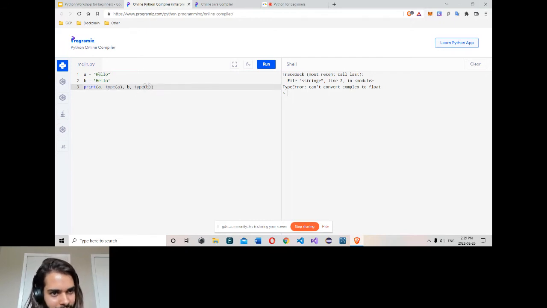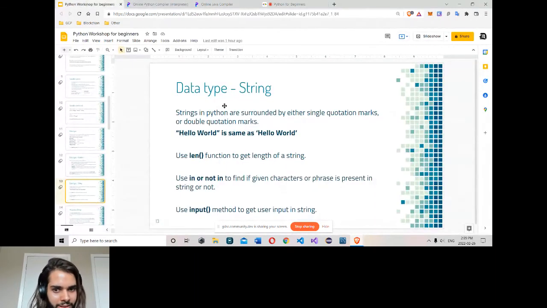Same: double quote, single quote, run. They are both strings. If we define with double quote, it will be a string. Single quote, it will be a string. So you can define it any way you want. In Python, a string is made with single quotation marks or double quotation marks. They're the same. This string is the same as this string.